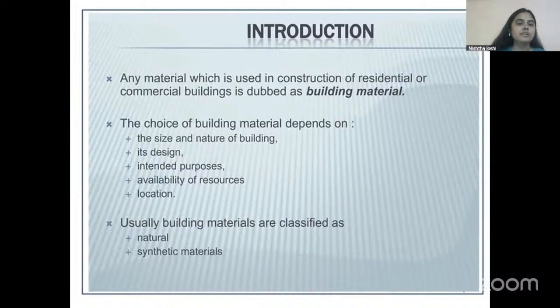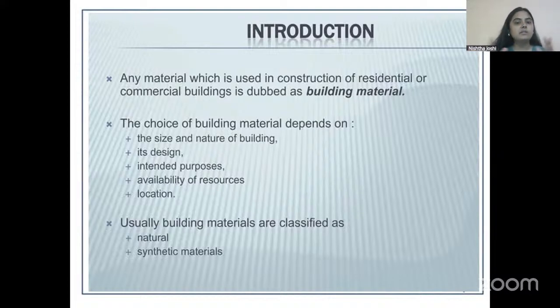First one being the nature and size of building, the design of building, then the intended purposes that are going to be a crucial part in building design, availability of resources in the vicinity, meaning what local materials are available around you, and of course, location, the geography in which you are constructing a building, because geography, topography, climate, all of these things play a very important role in how the design of a building will be and how comfortable or uncomfortable a person will be inside a building. So, materials play a very important role in maintaining thermal comfort inside buildings.